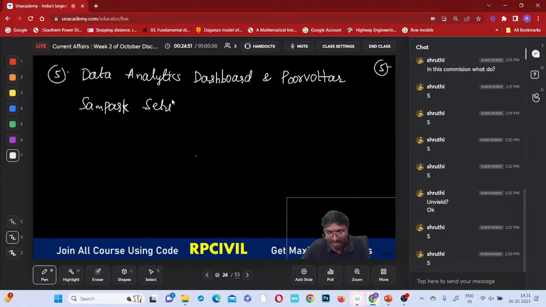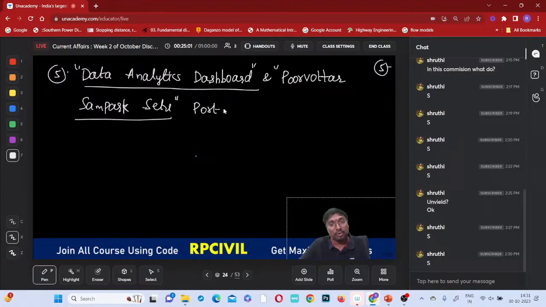So these are the portals: the data analytics dashboard, and this Purvottar Sampark Setu portal. These are the two portals launched. Who launched them?